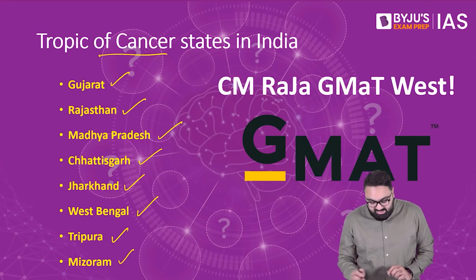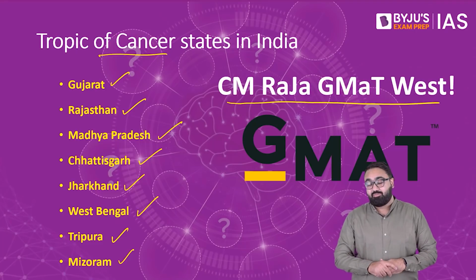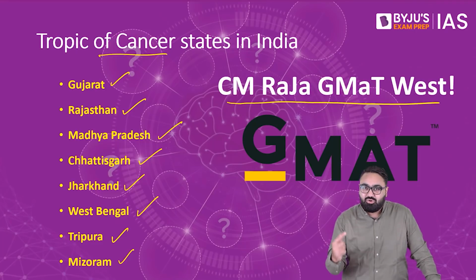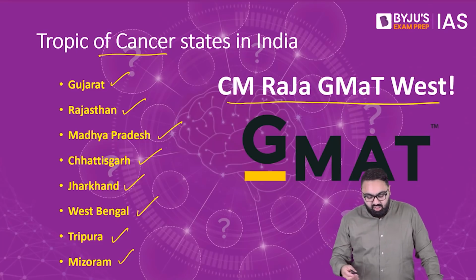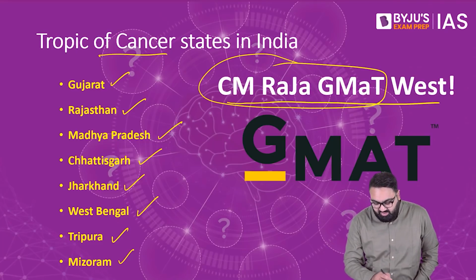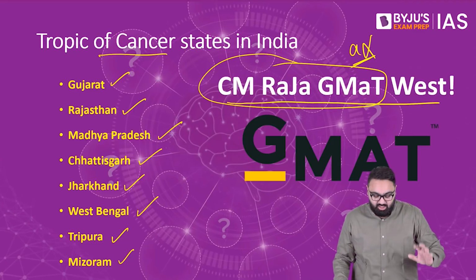What you can remember is CM Raja GMAT West. Or let's assume there was a person called CM Raja who gave the GMAT examination because he wanted to go to the Western nations. Now, the easier way to remember this is in these three first words, just ignore the letter A. As long as you ignore the letter A, it would not be very difficult to remember.